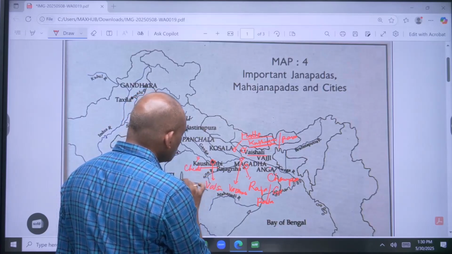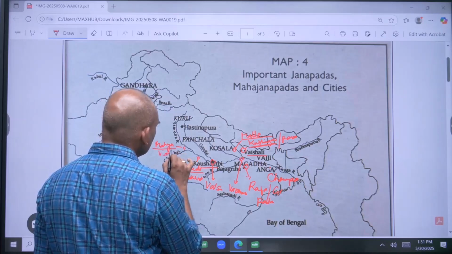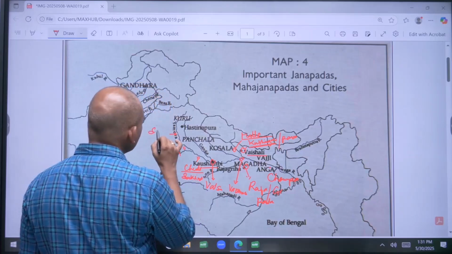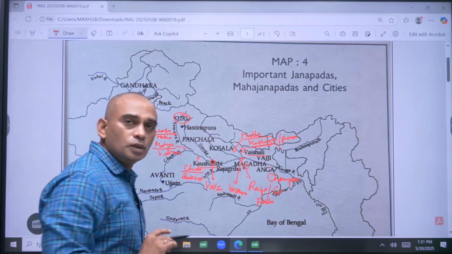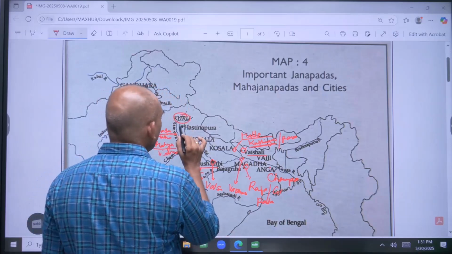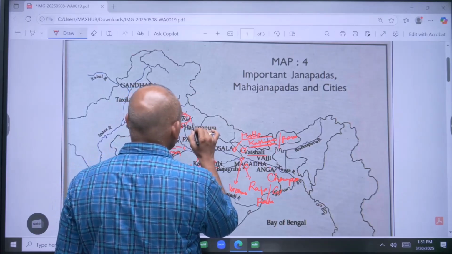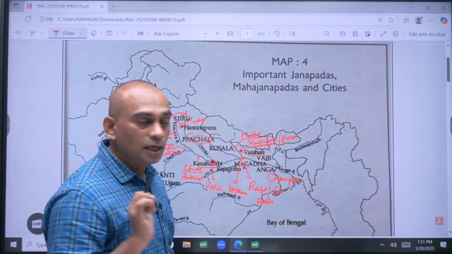And there was another important Mahajanapada, Chedi. Its capital Suktimati. Matsya. Its capital Viratnagar. And another important Mahajanapada, Surasena, and its capital Mathura. And here Kuru was another important Mahajanapada. Its capital Hastinapur. Another important city was Indraprastha. One more Mahajanapada, that is Panchala.